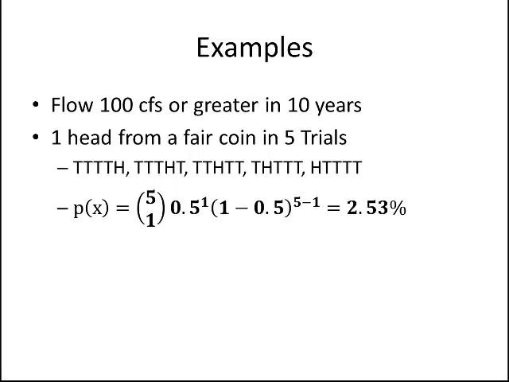And then we want to multiply it by the other chunk of our binomial distribution equation here, right? And so we've got 0.5 in for P because the probability of getting a tail or a head is 0.5. And we're raising it to the 1 in this case, right? Because we're talking about 1 success in 5 trials. And then we've got 1 minus the probability again, raised to 5 minus 1, right? And so here we've got 5 minus 1, where 5 is the total number of trials, and x is 1 because we have 1 success. And if you compute this out, you should find that you get about 2.5%.